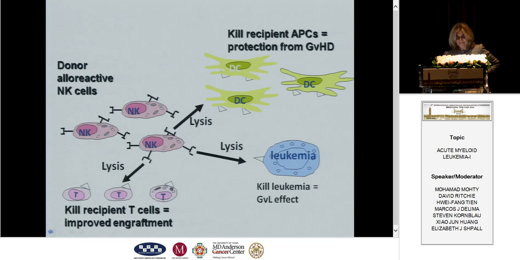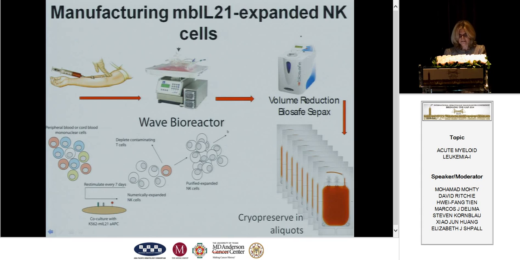They are the holy grail of the transplant community because natural killer cells actually target the tumor. And they also target the antigen-presenting cells of the host, of the patient, so they abrogate graft versus host disease without compromising their ability to kill those leukemic cells. They don't need to be sensitized, unlike T cells.